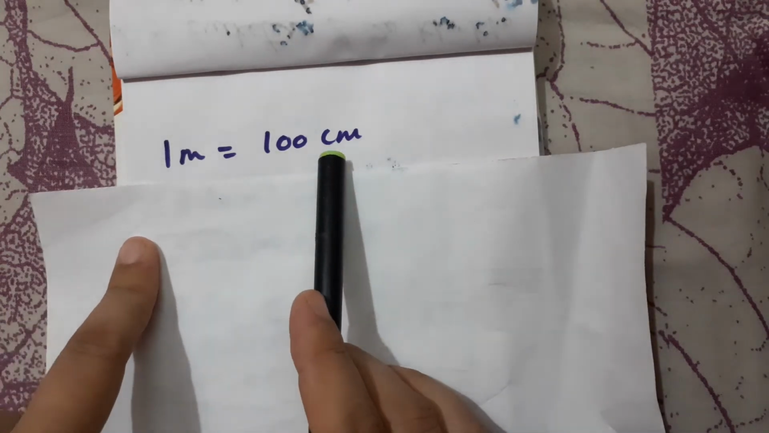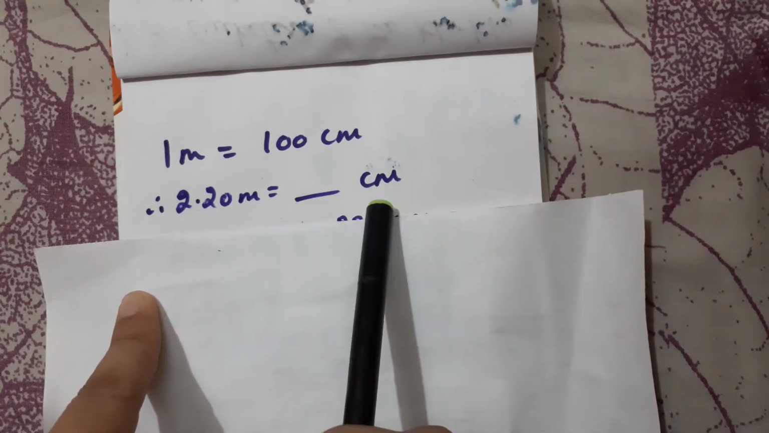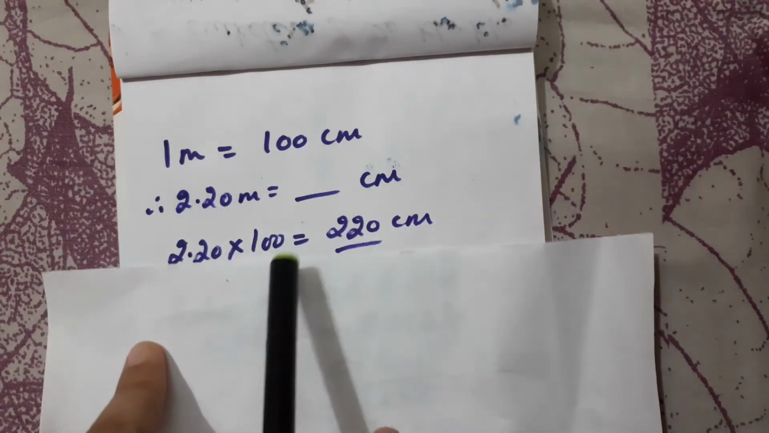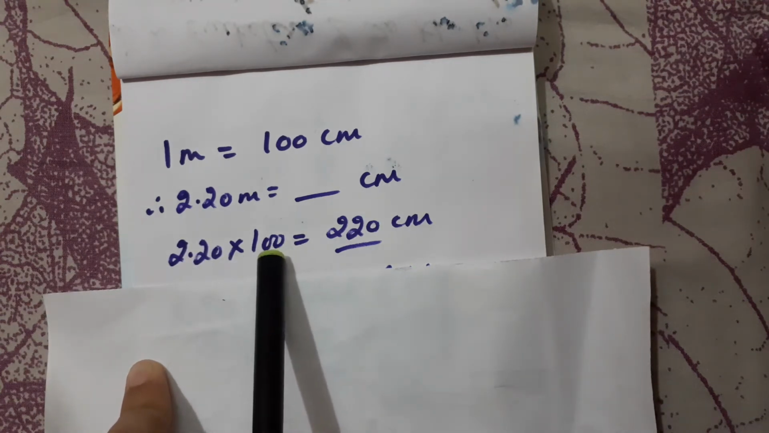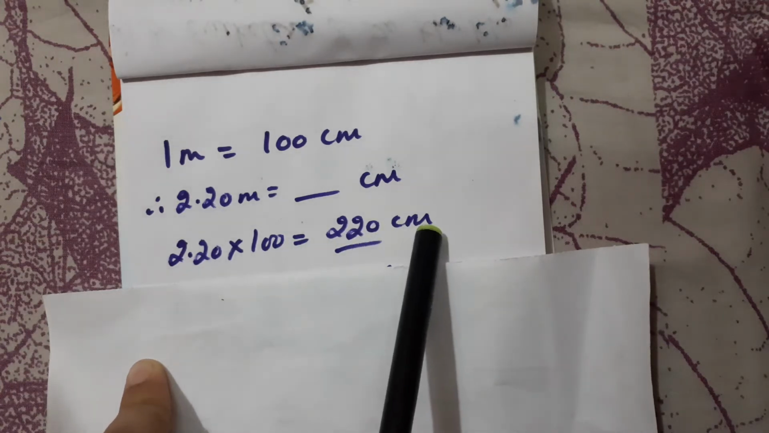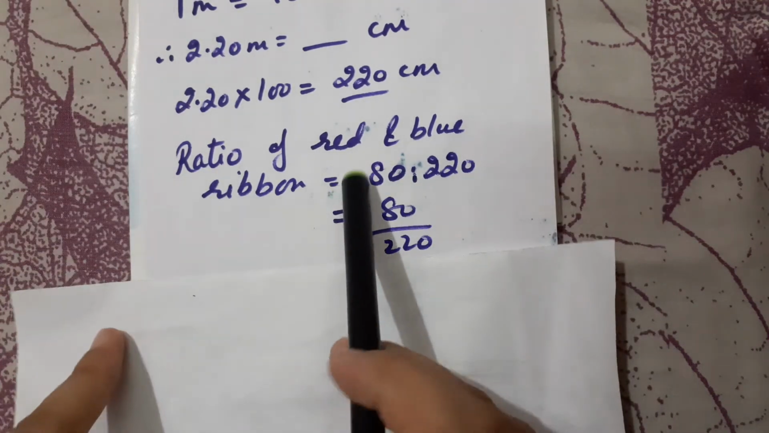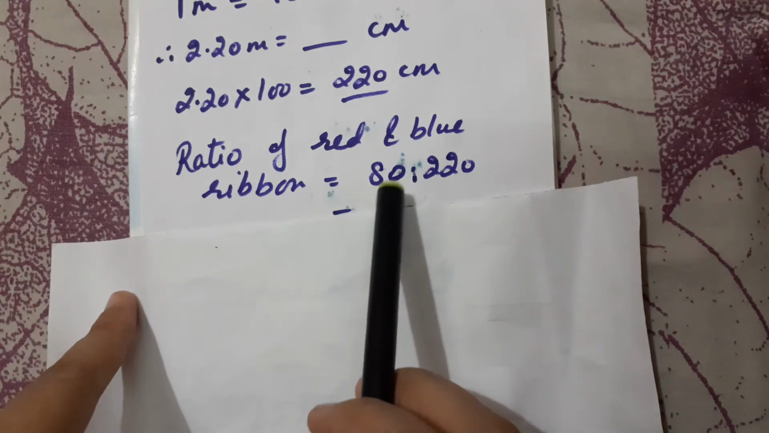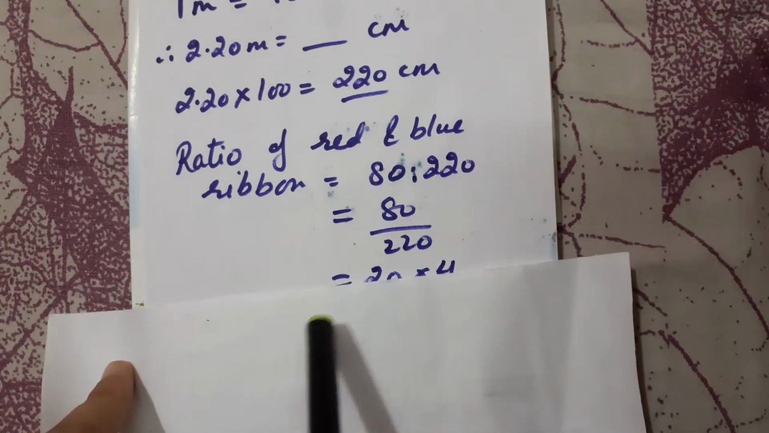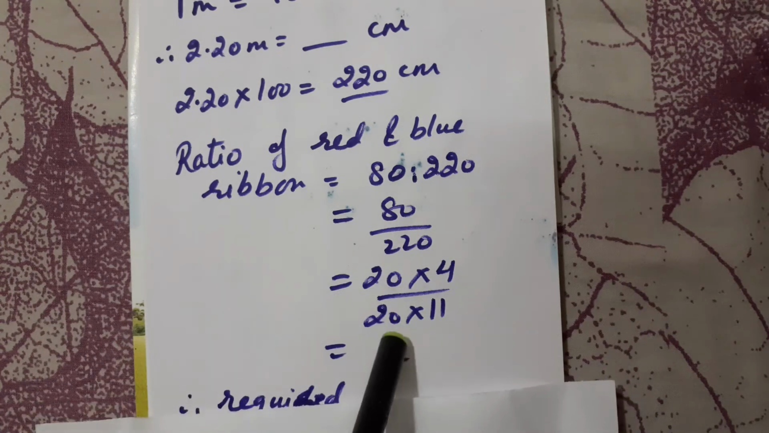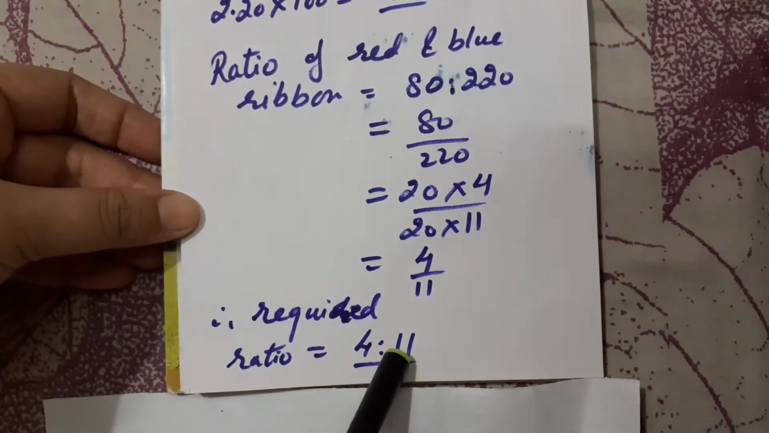1 meter is equal to 100 centimeters. Therefore, 2.20 meters is equal to dash centimeters. That means we have to find out this one. So, we will be multiplying this 2.20 by 100, which gives us 220 centimeters. Now, both the units are the same. So, we will be finding the ratio of red ribbon and blue ribbon, that is 80 is to 220. So we will be getting 80 upon 220. By applying tables, we will be getting 4 upon 11. So the required ratio is 4 is to 11.